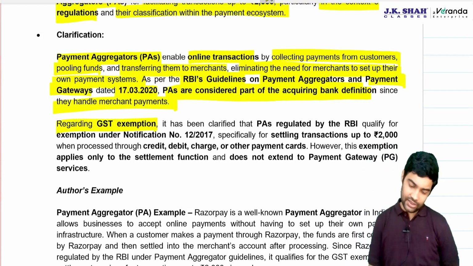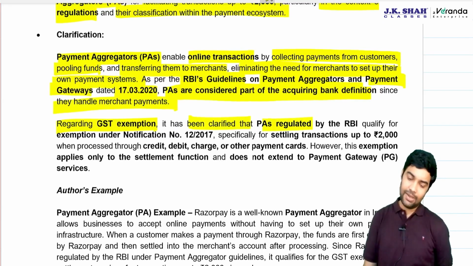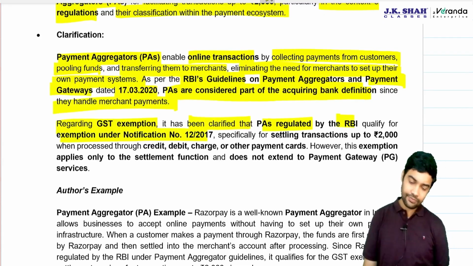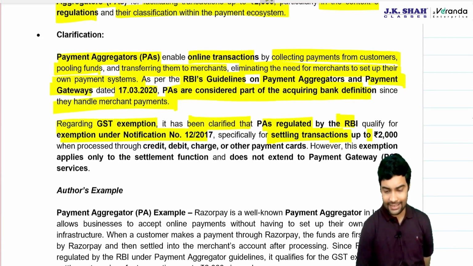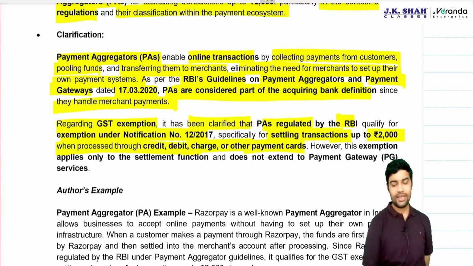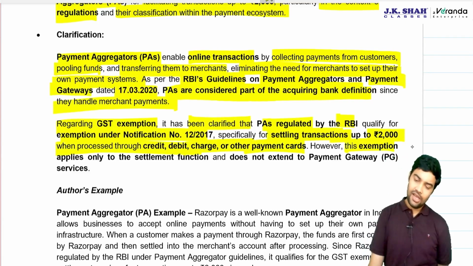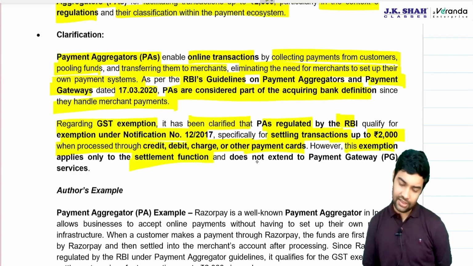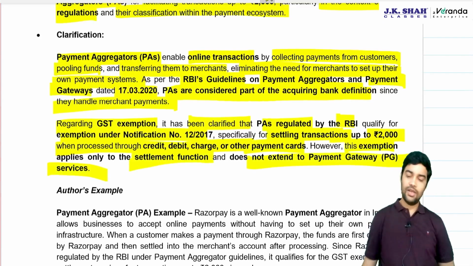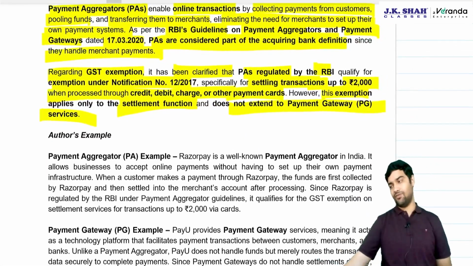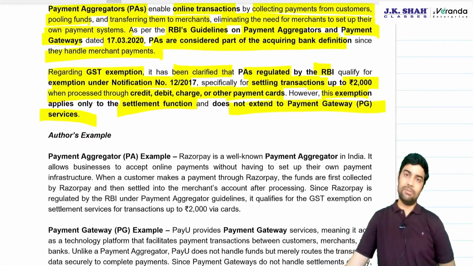Regarding GST exemption, it has been clarified that payment aggregators regulated by RBI qualify for the exemption specifically for settling transactions up to 2000 when processed through credit card, debit card, charge card, payment card. However, this exemption applies only to the settlement function, does not extend to payment gateway services. Only the settlement function will enjoy it, not payment gateway.